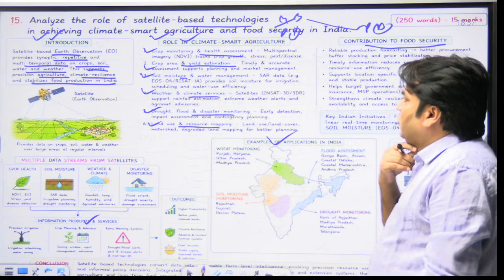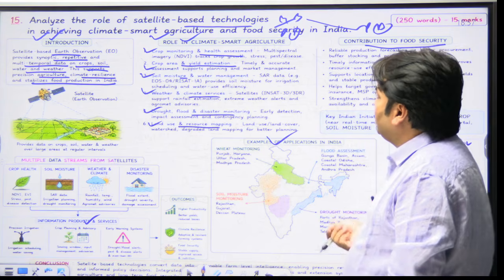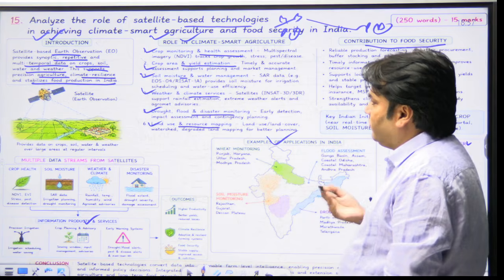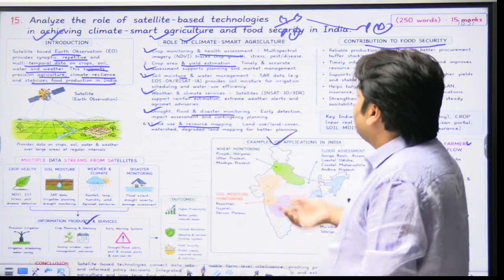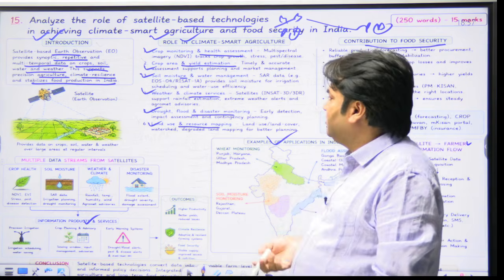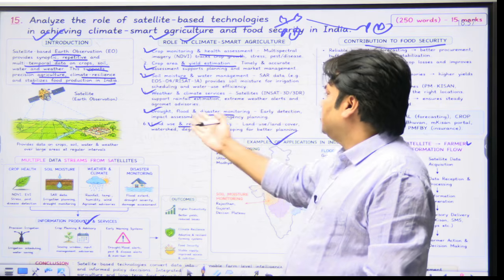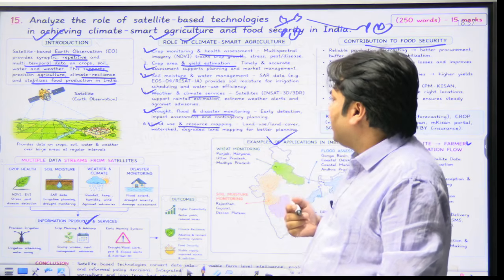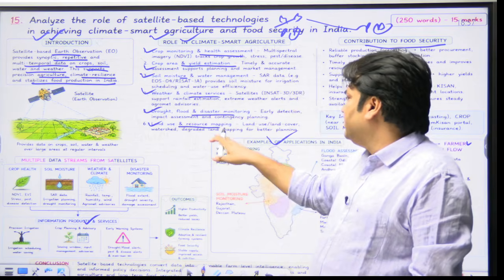For soil moisture and water management, SAR data, and the Resourcesat-1 provides soil moisture for irrigation scheduling and water use efficiency. Weather and climatic services: satellites support rainfall estimation, extreme weather alerts, agromet advisories. Drought, flood, disaster monitoring: early detection, impact assessment, and contingency planning. Land use and resource mapping: you will see here land use, land cover, watershed, degraded land mapping for better planning.